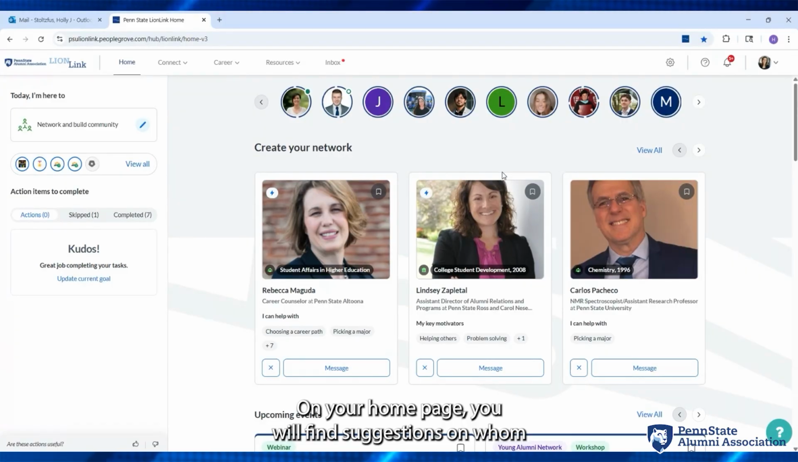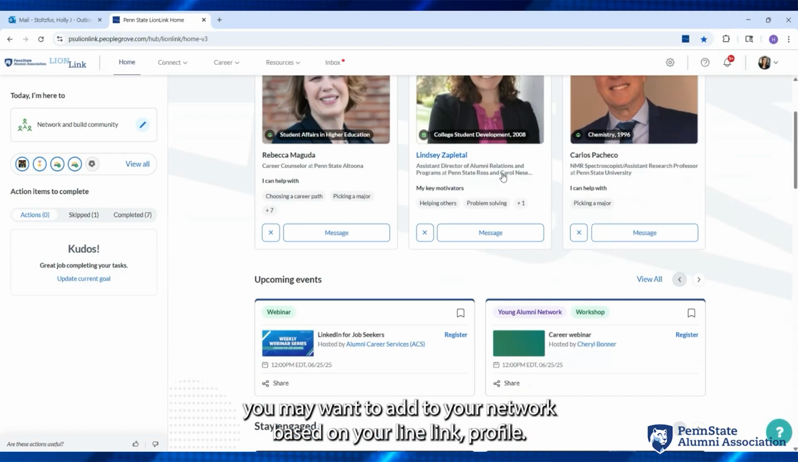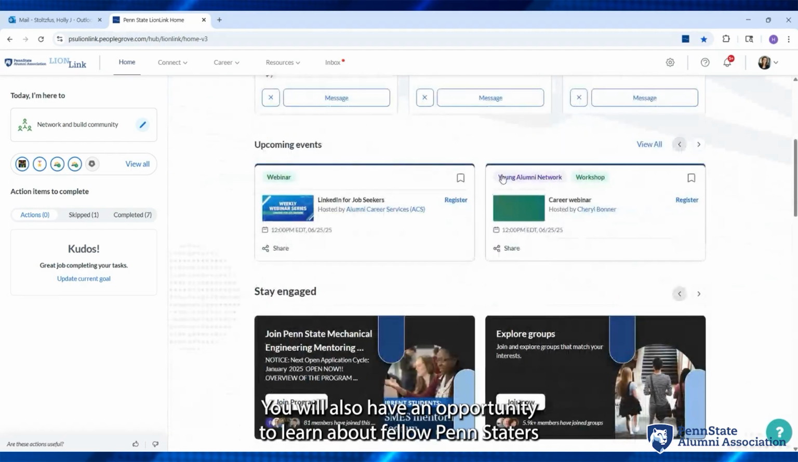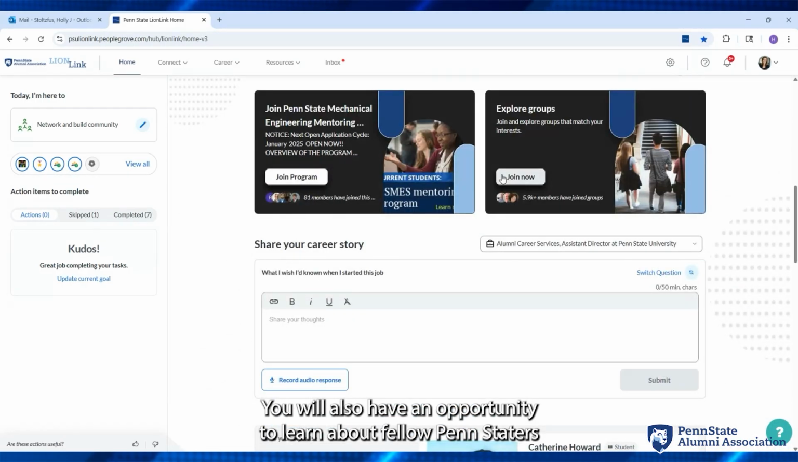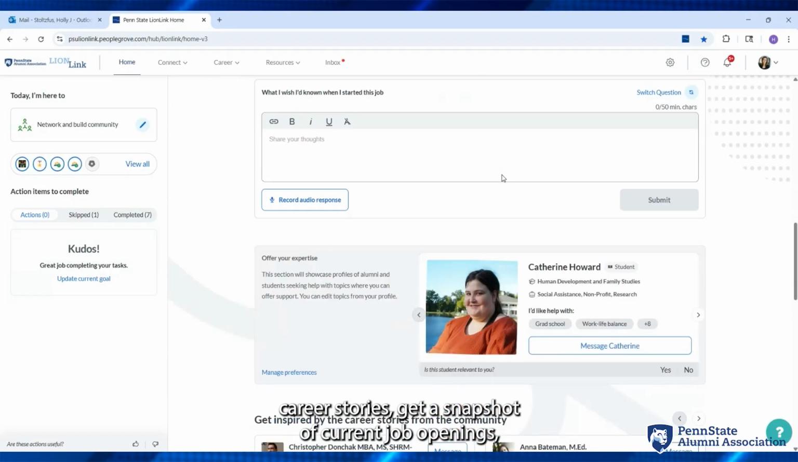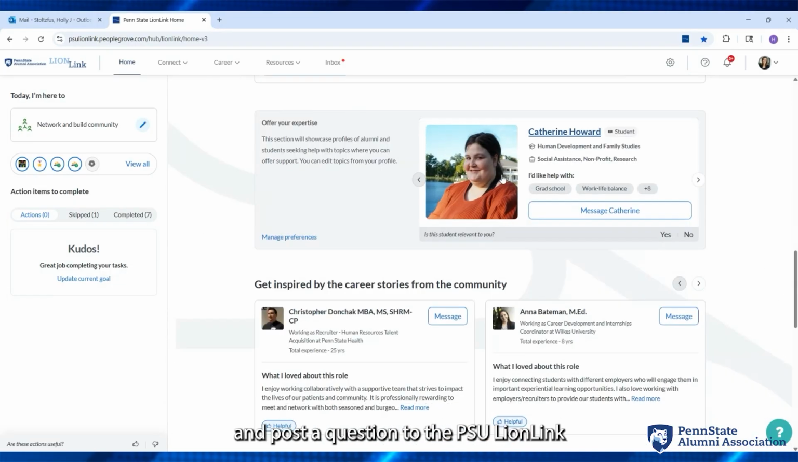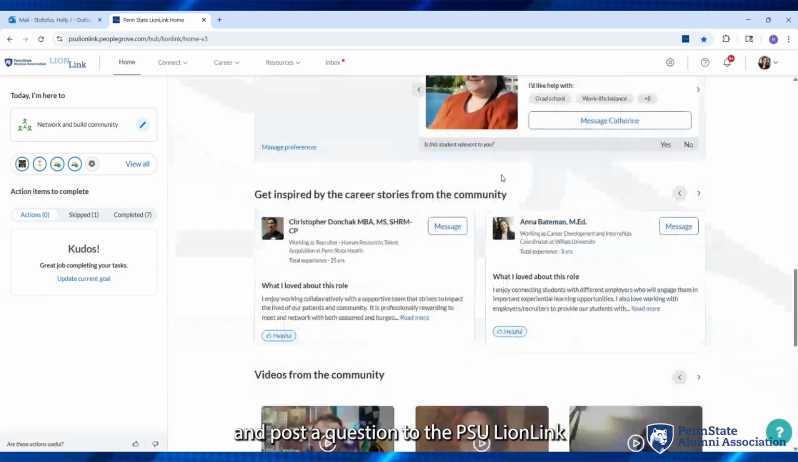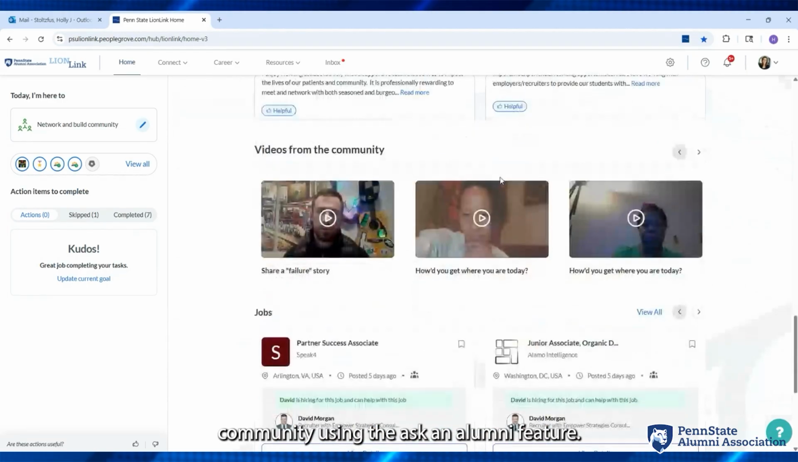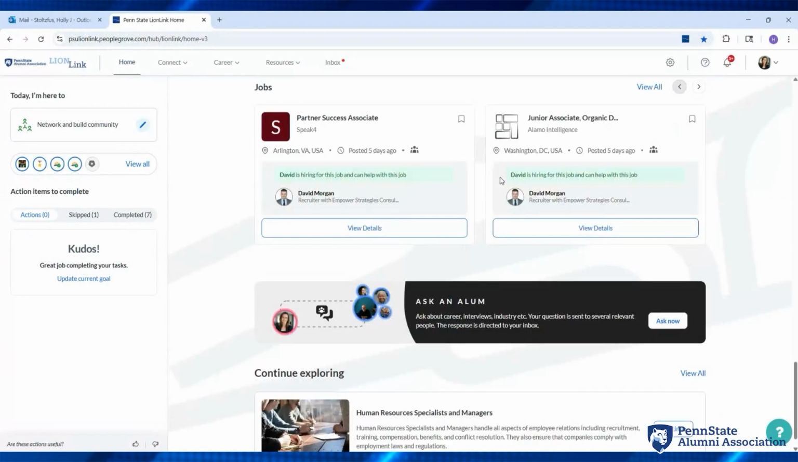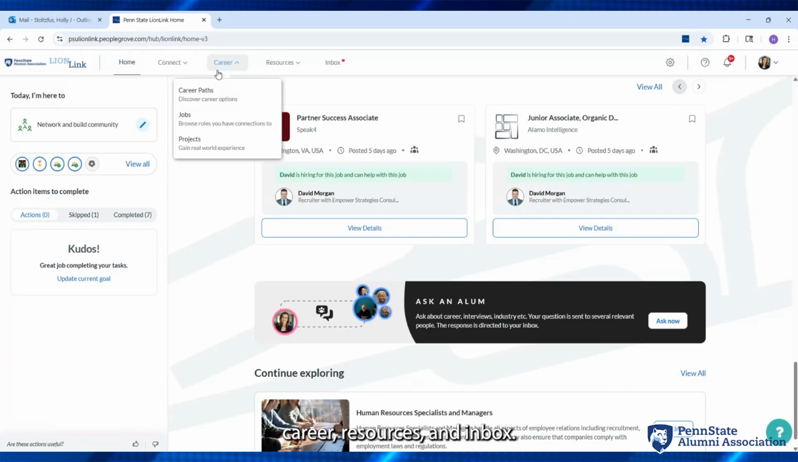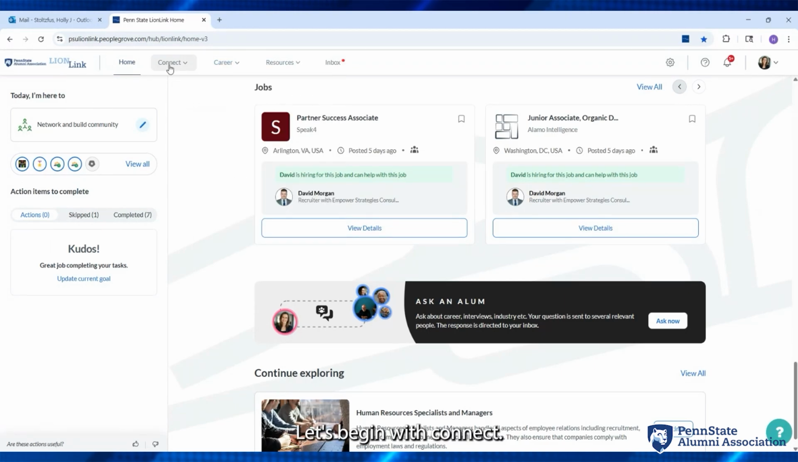On your home page, you will find suggestions on whom you may want to add to your network based on your LionLink profile. You will also have an opportunity to learn about fellow Penn Staters' career stories, get a snapshot of current job openings, and post a question to the PSU LionLink community using the Ask an Alumni feature. You will notice at the top of your home page 4 tabs labeled Connect, Career, Resources, and Inbox. Let's begin with Connect.